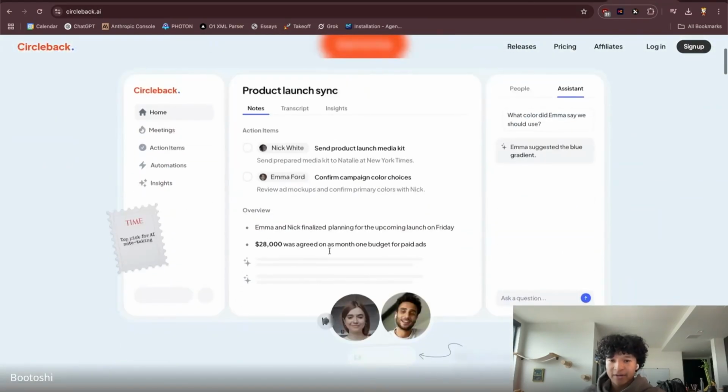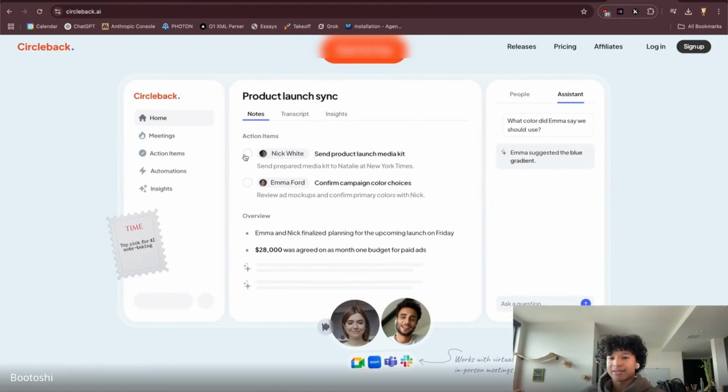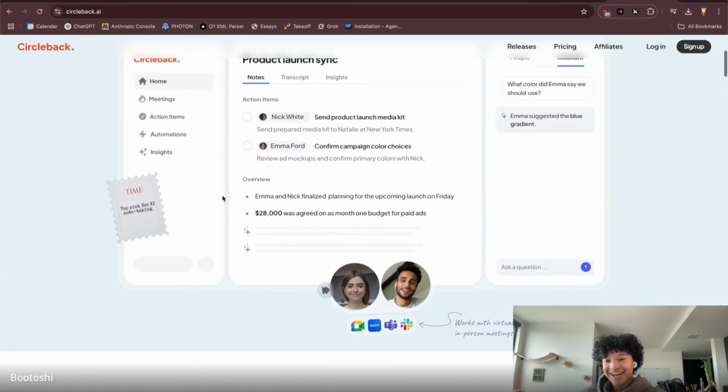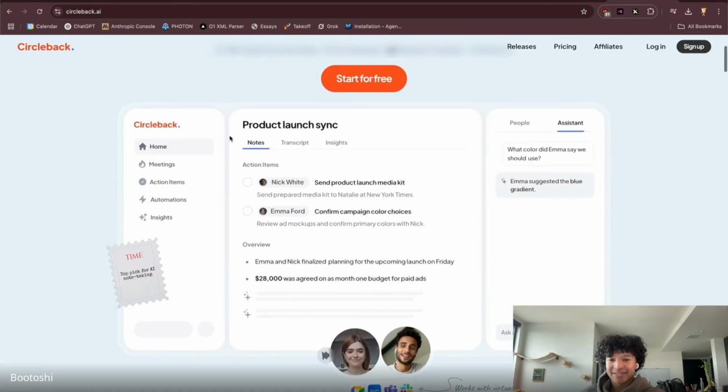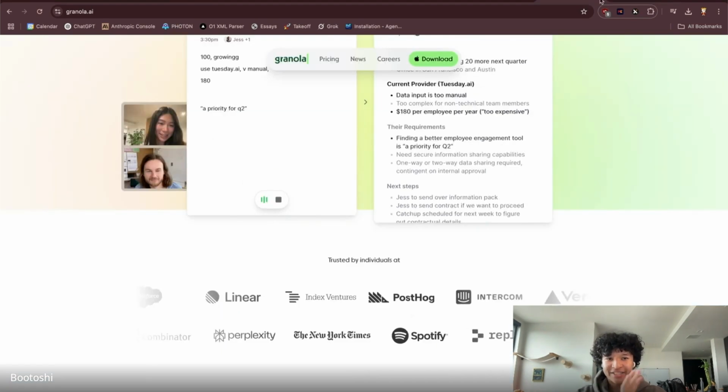Circleback is another product that does the same thing. It's not sponsored, by the way, but it is interesting because it syncs with your calendar, so if you have Google Meets in your calendar, it'll join meetings automatically for you. Anyways, that was just a side note.